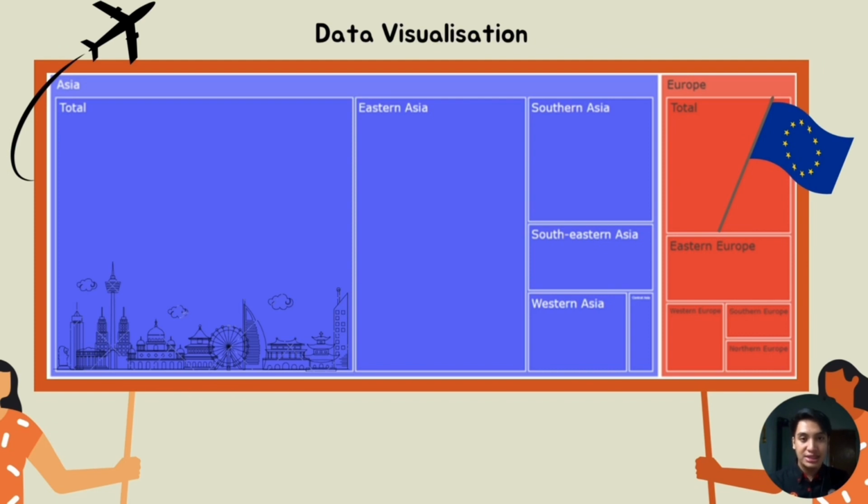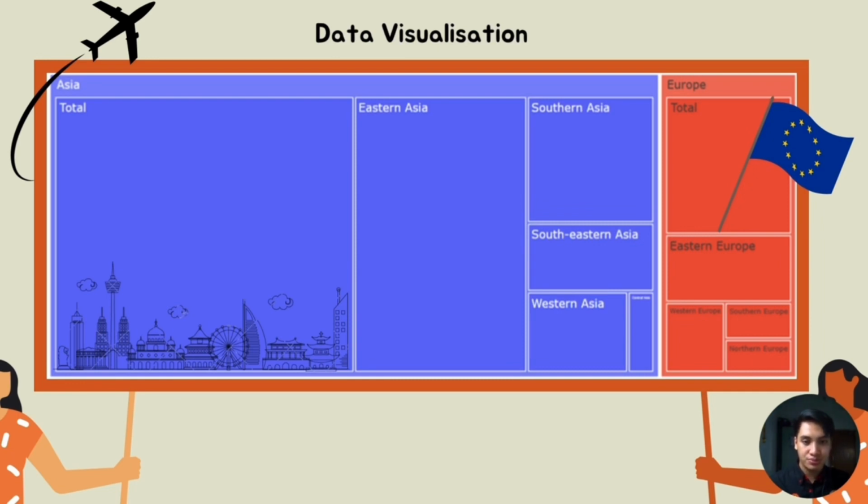We can see that Eastern Asia has covered more than half of the total emission in Asia, followed by Southern Asia, and the third place is Southeastern Asia and Western Asia, and lastly is Central Asia. For Europe, we can also see that Eastern Europe covered about half of the total GHG emission in Europe, followed by Southern Europe, Northern Europe, and Western Europe.